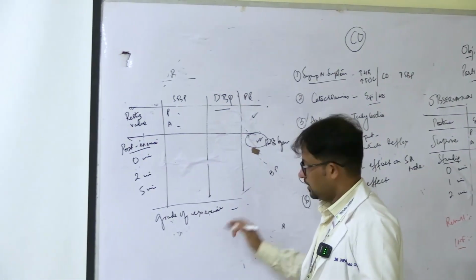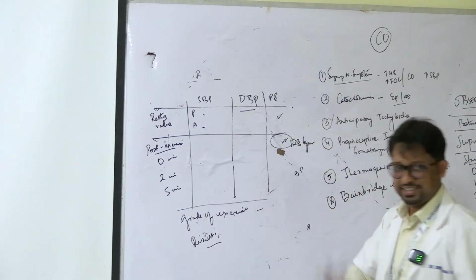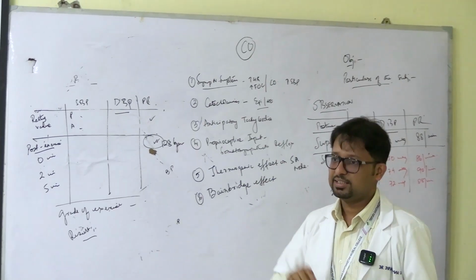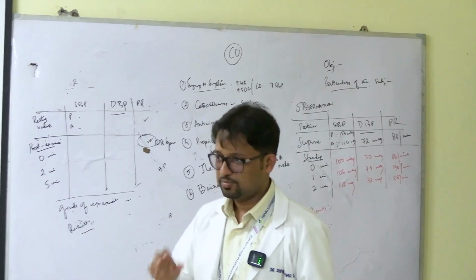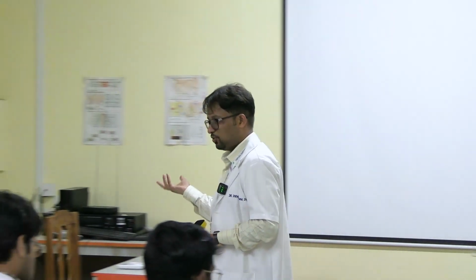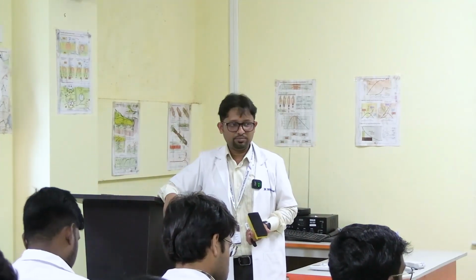This is the experiment. Write the result, write the inference, whether the changes are expected for the grade of exercise or not. I have already told you what the expected changes in both systolic and diastolic are in the corresponding grades of exercise. So if it is tallying or not, you have to mention as an inference. So this completes the experiment. Now you will go to the lab and start doing the exercise.